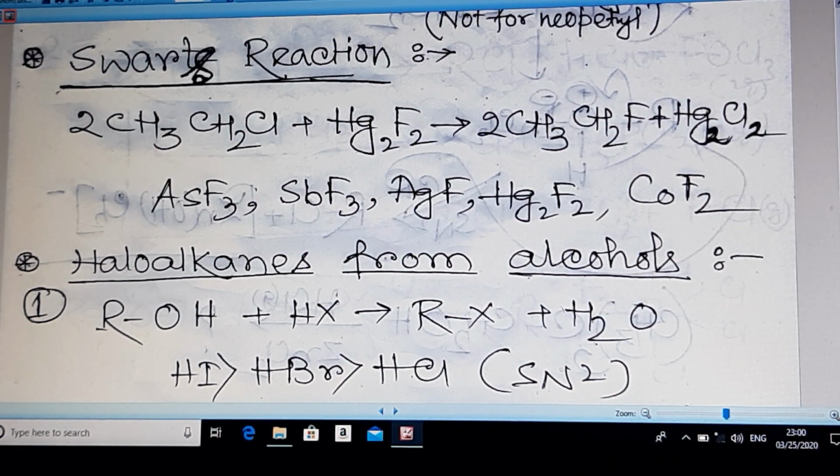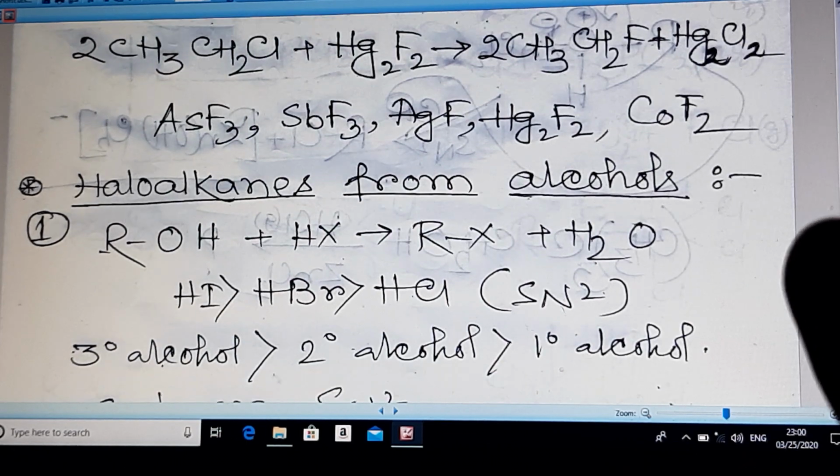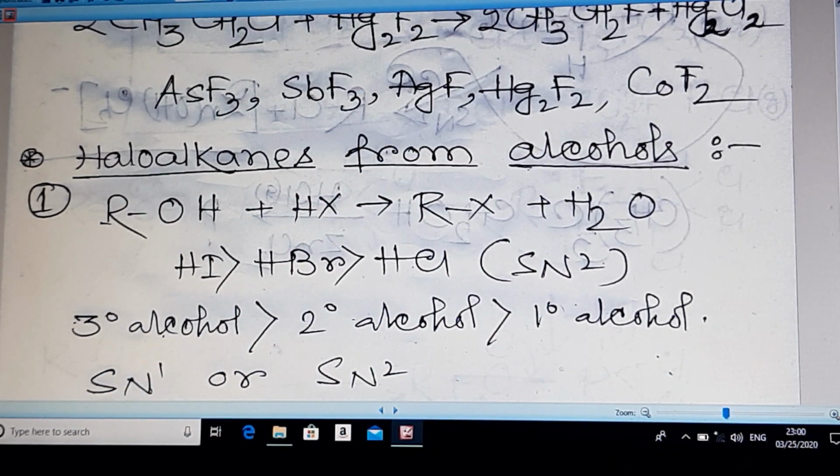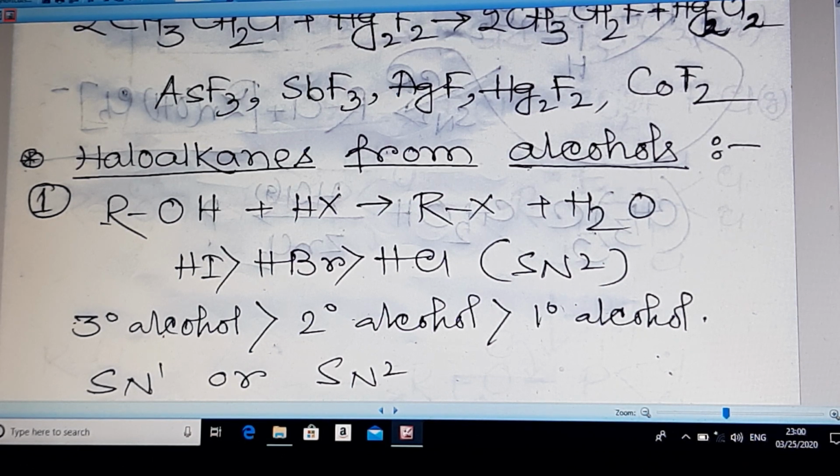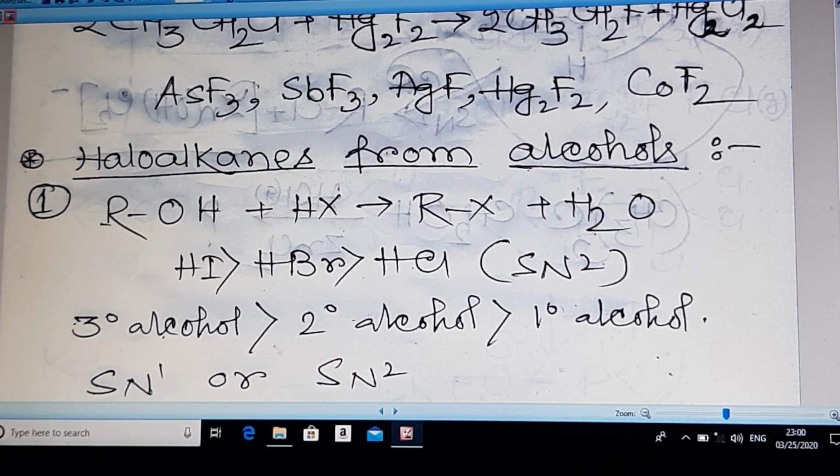Next, haloalkanes from alcohols. In this reaction you can see that alcohol reacts with HX, that means hydrogen halides, hydrogen chloride, hydrogen bromide, hydrogen iodide, to form haloalkane.